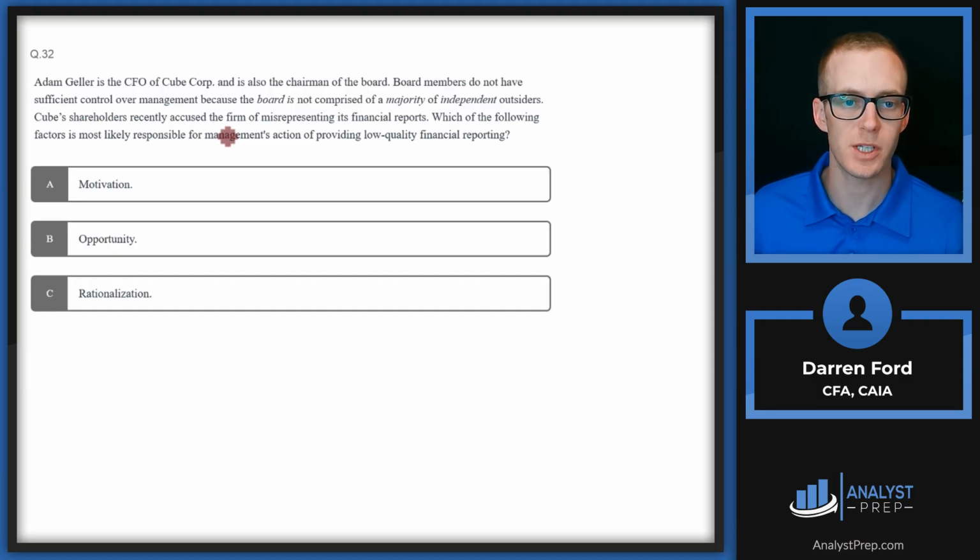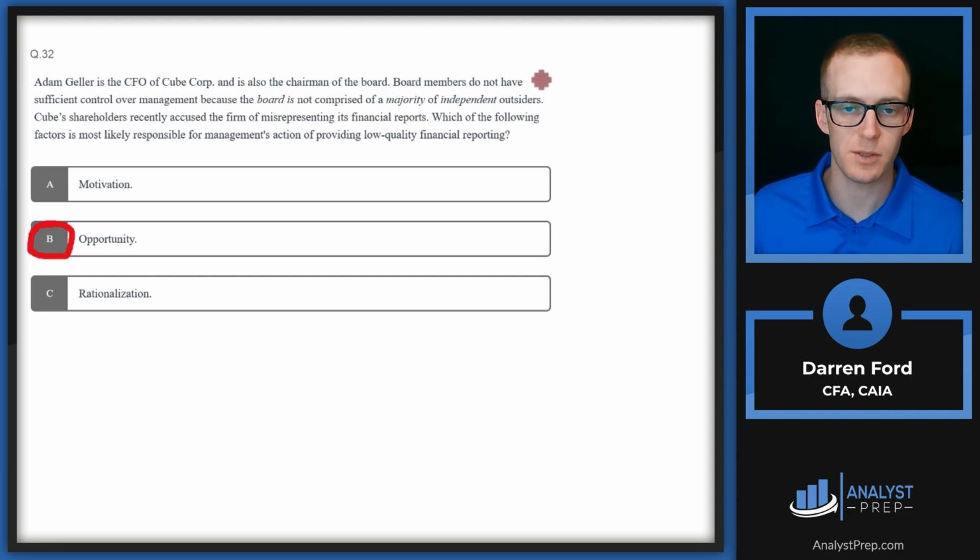Cube's shareholders recently accused the firm of misrepresenting its financial reports. Which of the following factors is most likely responsible for management's action of providing low-quality financial reporting? Is it A, motivation, B, opportunity, or C, rationalization? So this one is going to be B, opportunity.